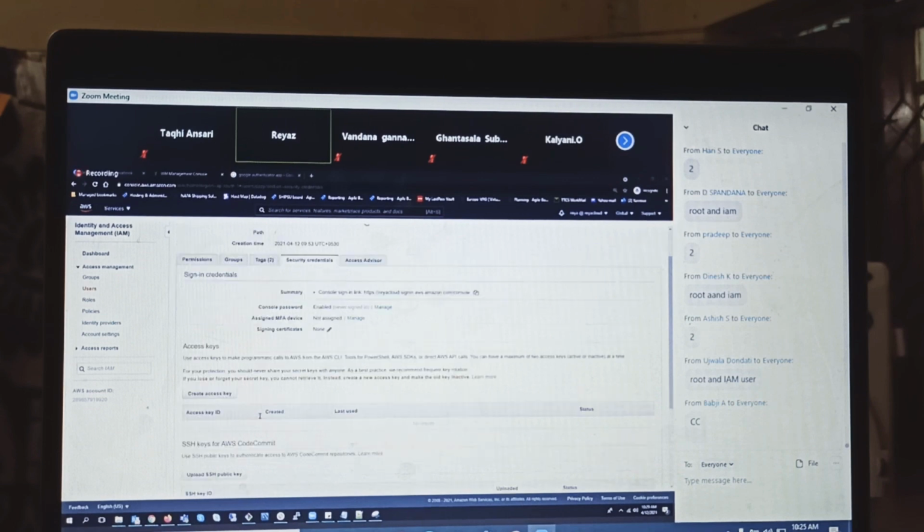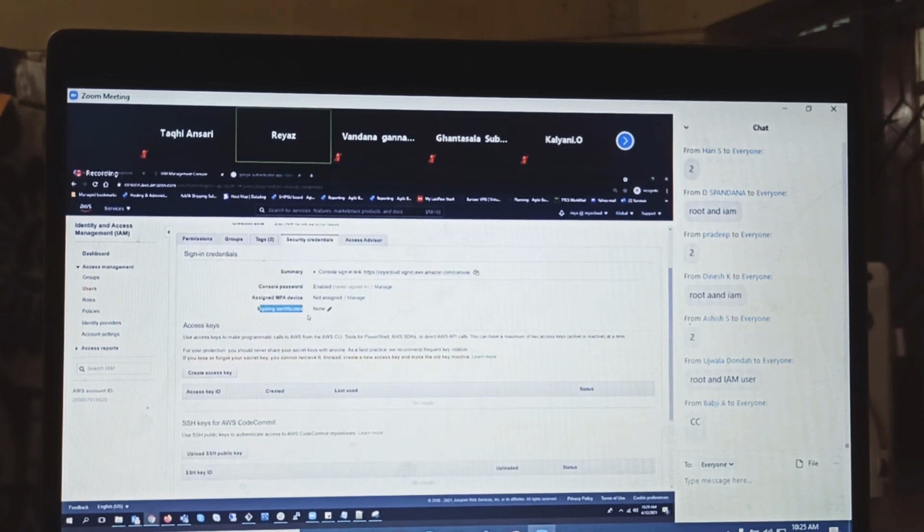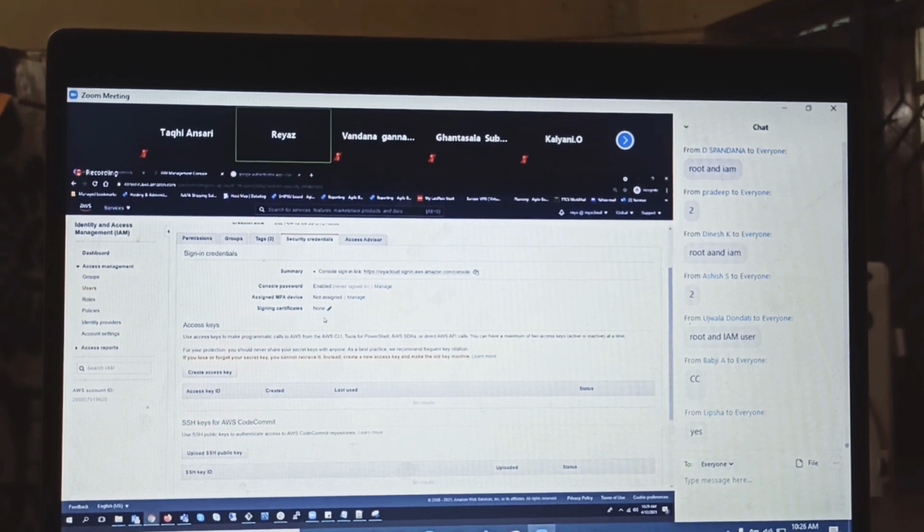This is how you set it up. And here, don't worry about the signing certificate. This is for your company. If they have their own certificates for logging in from your company to AWS, then this is required. For now, not required. Guys, if I skip something, it is good for your health. That will not come in your certification questions. But it is something related to certificates.